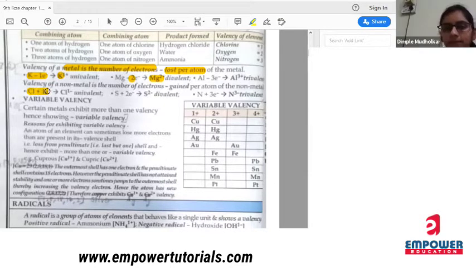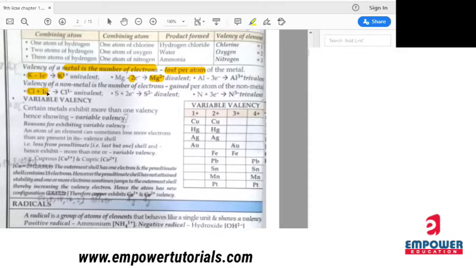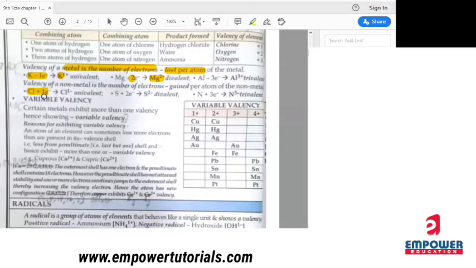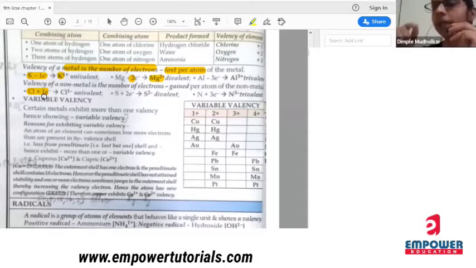Ma'am, I think the electronic configuration of chlorine is 17. That is the atomic number. The configuration is 2, 8, 7. Yes, ma'am. 2, 8, 7. Okay. So to complete its octet, it will require 1 electron. So chlorine will gain 1 electron. That's why it is again univalent in nature.